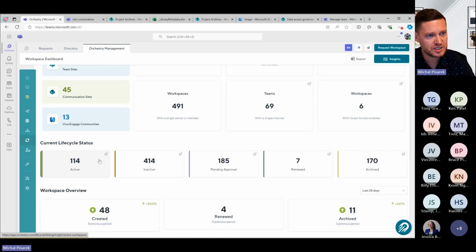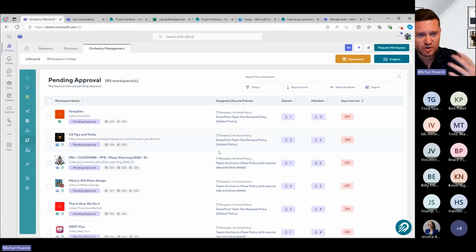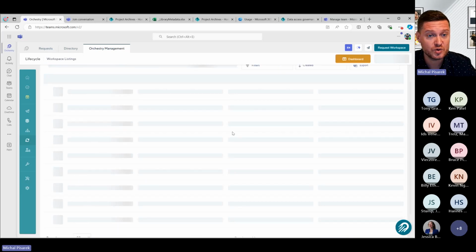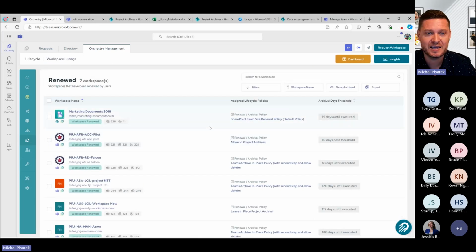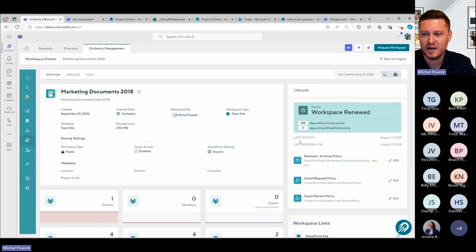So we have 114 workspaces which are active. We have a bunch which are inactive. We have 185 which are pending approval. So we've sent these notifications out to people, but no one's gotten back to us, right? Now, that's not that common, far more common in a demo environment because we're not actively actioning these. I can also see how many workspaces were renewed, which is really interesting. So I can see exactly when they were renewed and who they were renewed by. Again, if I click into here, you can see we have that complete life cycle, when the last renewal happened and when the last activity happened through here.